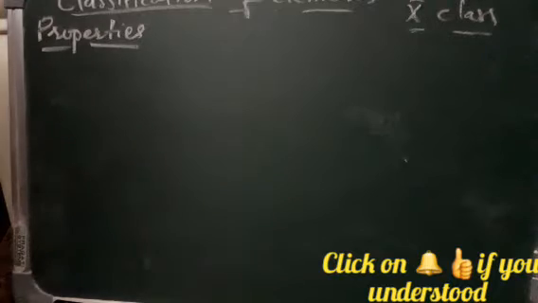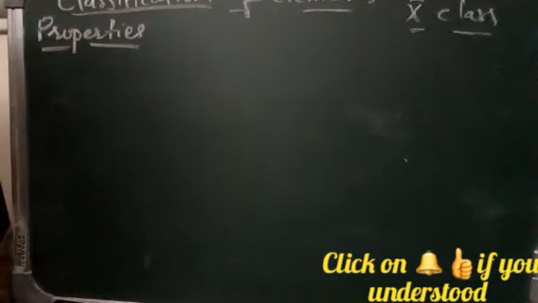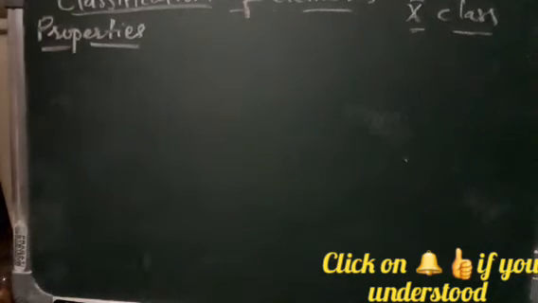So let us learn about the periodic properties. What is a periodic property? When elements are arranged according to their electronic configuration, the properties of elements in the periodic table reoccur at regular intervals, and such properties which reoccur are called periodic properties. Okay, the property which is reoccurring is nothing but the periodic property.